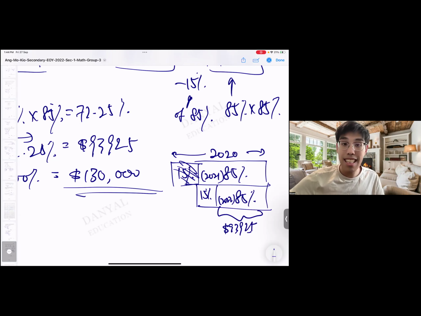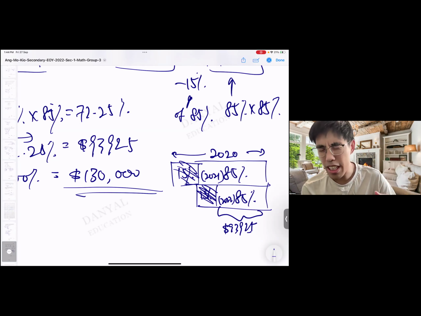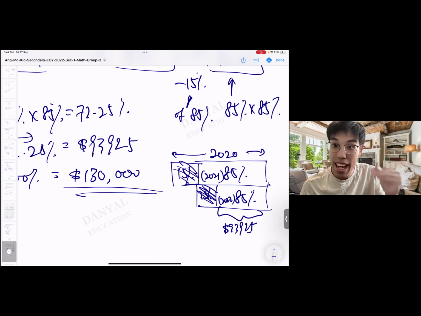If you look at it outwards, is it 85% or 85%? It's exactly the same. If you convert to fraction, it's 17 over 20 times 17 over 20, which is 289 over 400. It's the same thing, guys.